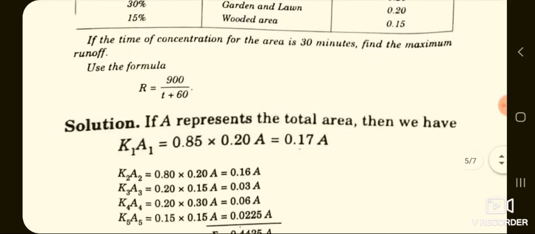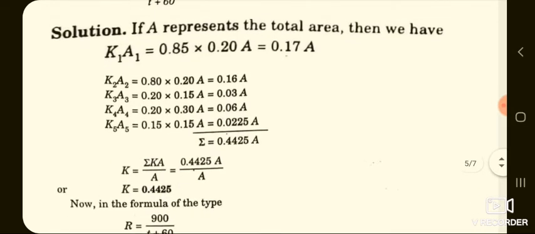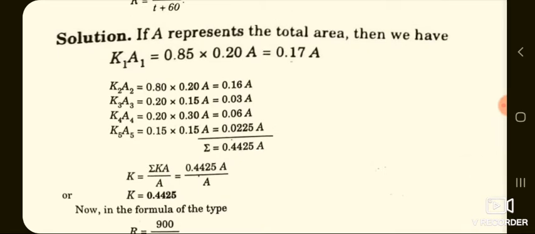And also they have suggested to use the formula R is equal to 900 divided by T plus 60 for the calculation of rainfall intensity.